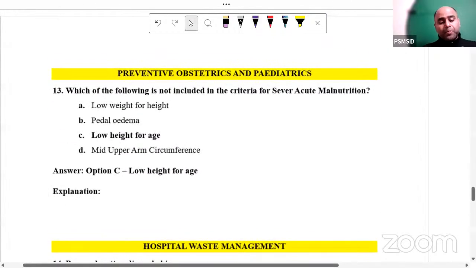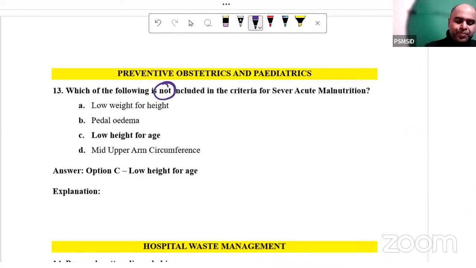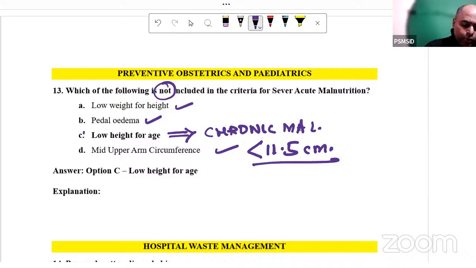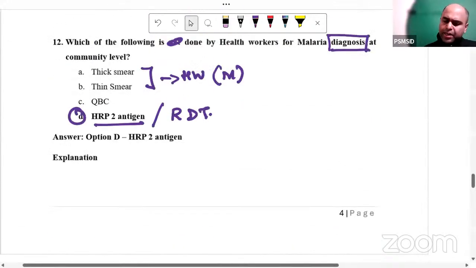Yes. Preventive obstetrics and pediatrics. Which of the following is not included in the criteria of SAM? Low weight for height, yes. Pedal edema, yes. Mid-arm circumference less than 11.5 centimeter is an indication of SAM. Yes. Low height for age talks about chronic malnutrition. Chronic malnutrition. Yes, guys.